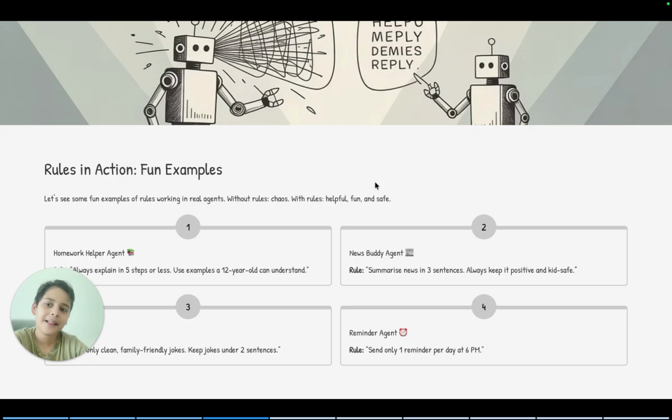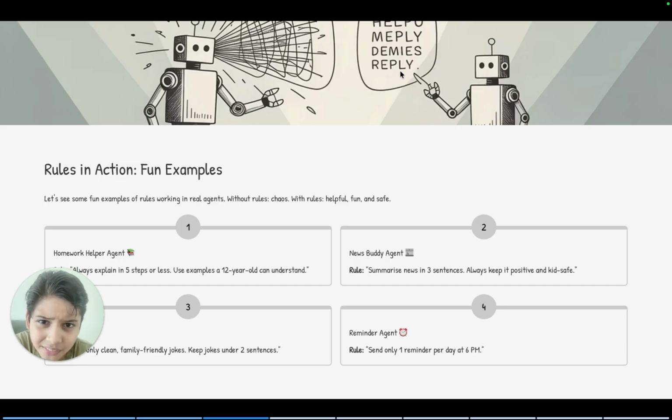For the homework helper agent, you can ask it to explain in 5 steps, use positive examples, keep it really simple, and don't use too complex stuff, so that we can understand. Then we can do a news buddy agent. So maybe you can summarize news in 3 sentences.